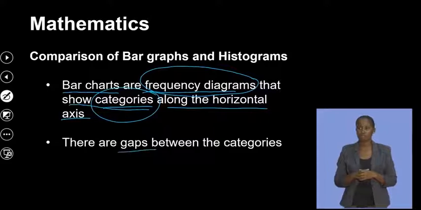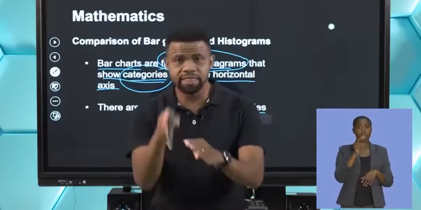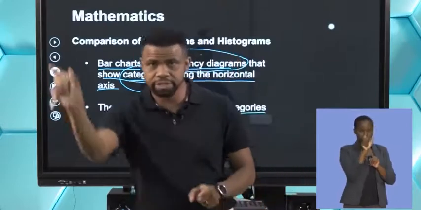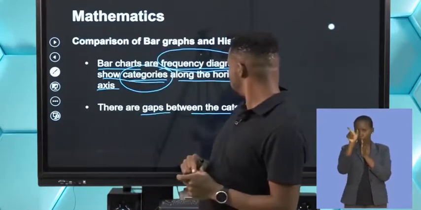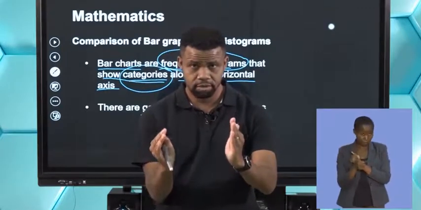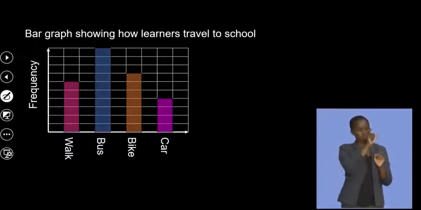There are gaps between the categories. So you have a block like that, another block, but there are gaps between those categories for the bar charts. Are we all together? Make sense? So you have gaps there, something like this.